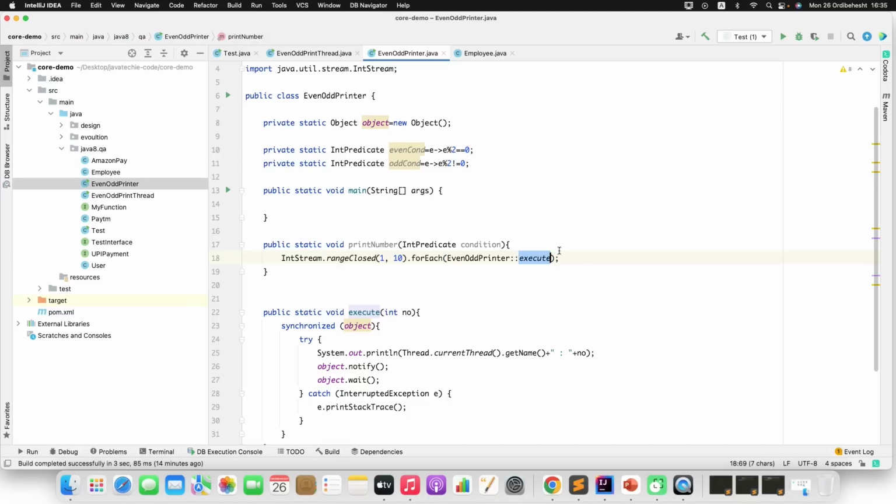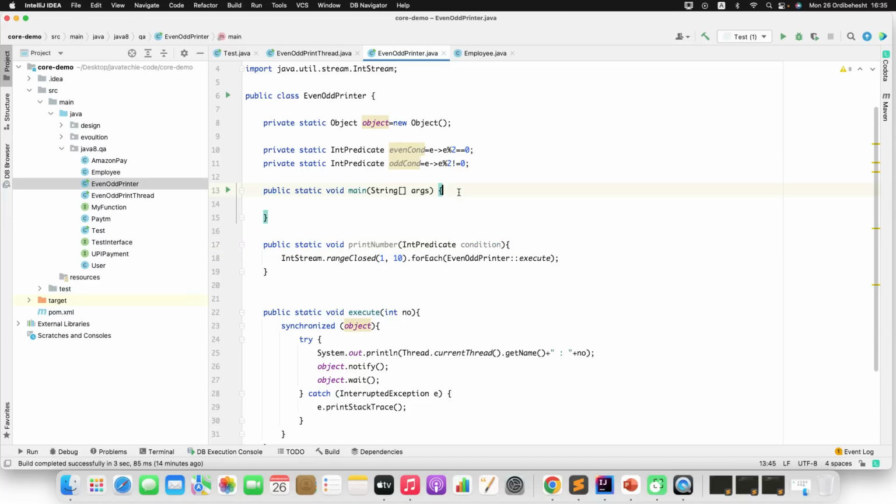This is the method reference we just discussed a few minutes back, right? So in the forEach I'm simply calling this method and giving the number one by one, 1 2 3 like that. Based on the condition, my thread needs to decide which thread will execute, whether the even thread or the odd thread. Fine. Now we are done.